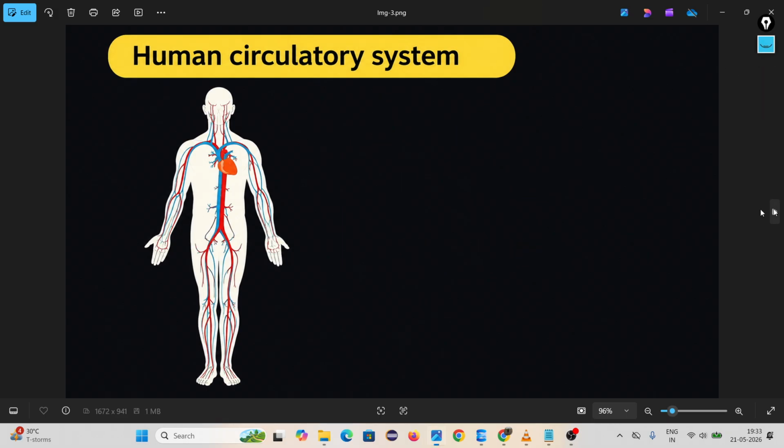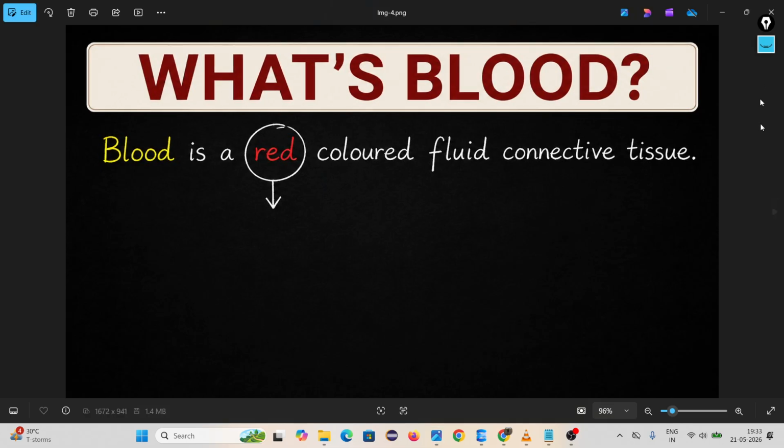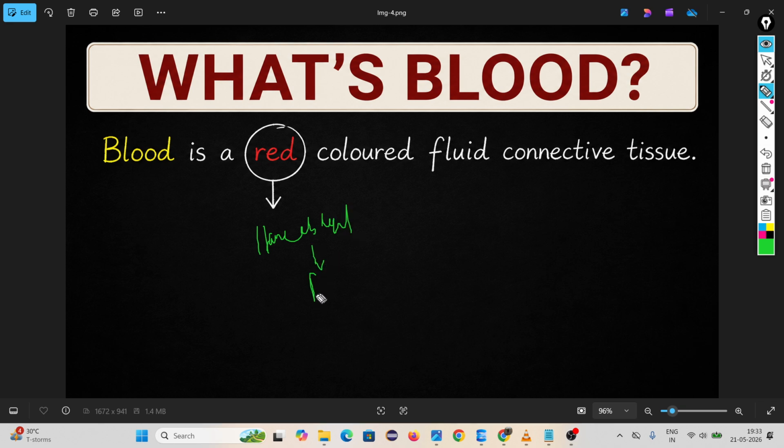Then we learned what blood is. Blood is a red color fluid connective tissue. Why is it red? Because of a red color pigment called hemoglobin. Hemoglobin is nothing but a protein which contains iron. That's why its color is red.